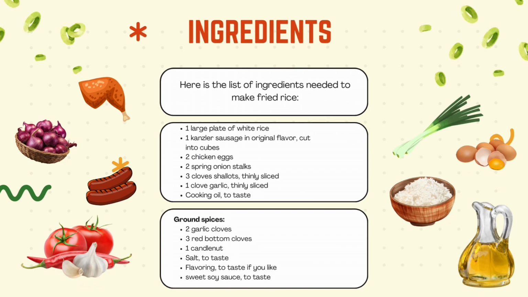Well, the following are the ingredients for making fried rice, including 1 large plate of white rice, 1 cleaver sausage in original flavor, cut into cubes, 2 chicken eggs, 2 spring onion stalks, 3 cloves shallot thinly sliced, 1 clove garlic thinly sliced, and cooking oil to taste. The ground spices are 2 garlic cloves, 3 red shallot cloves, 1 candlenut, salt to taste, flavoring to taste if you like, and sweet soy sauce to taste.